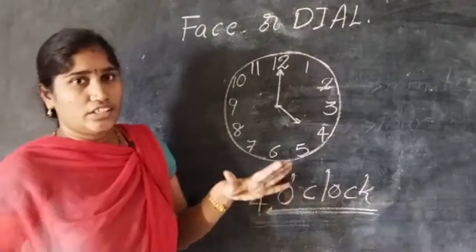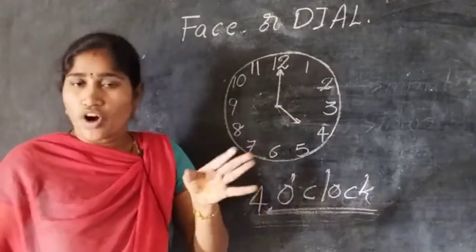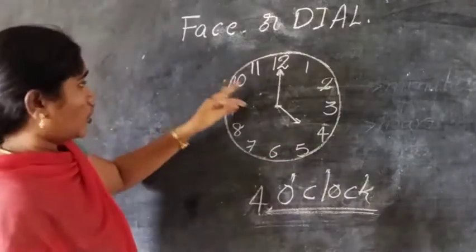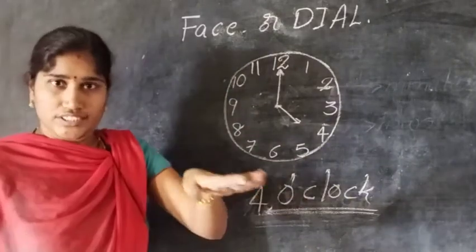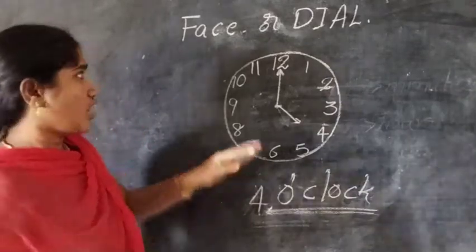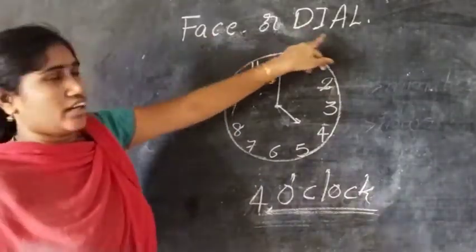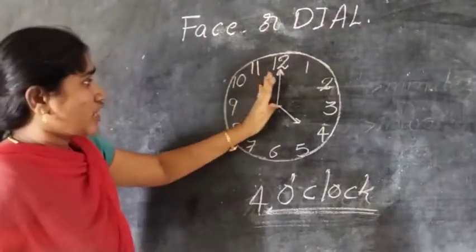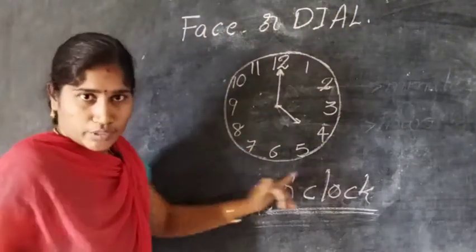Okay children, time is very important and useful in our daily life. The clock's front part is called, what is that? The clock's front part is called the face or dial. In the clock it has 12 numbers.